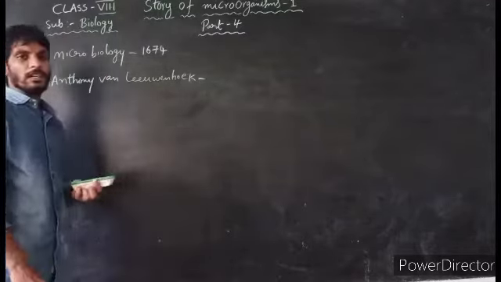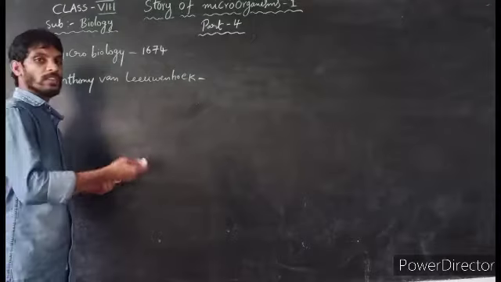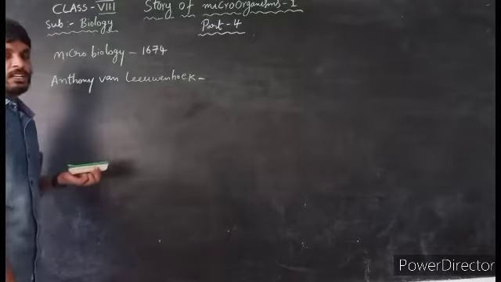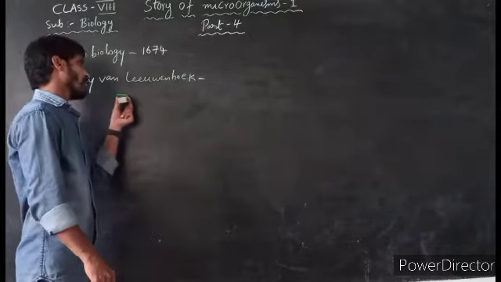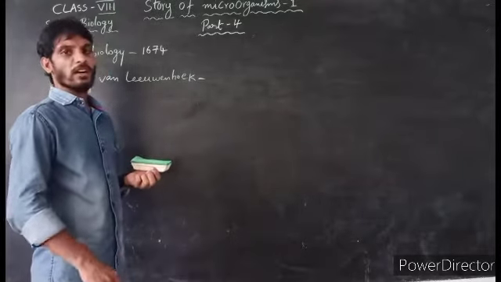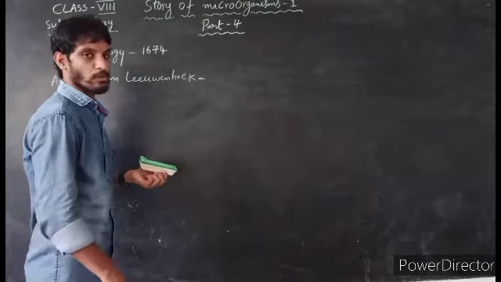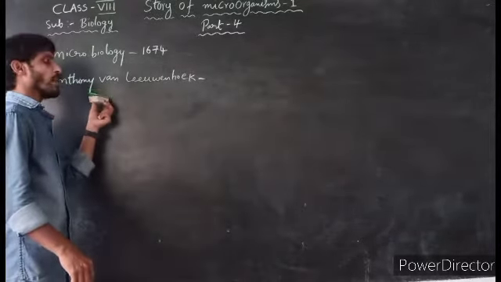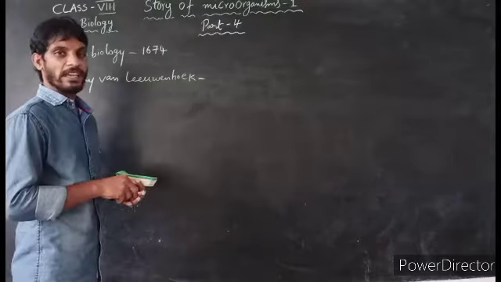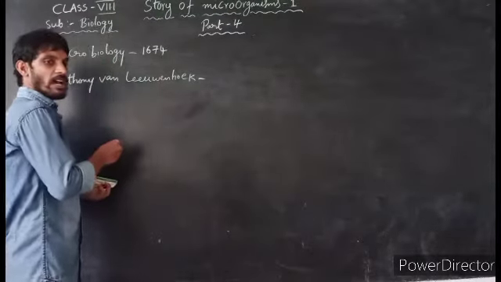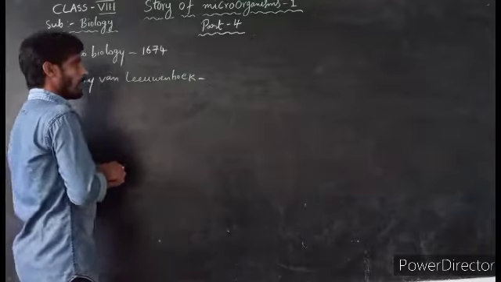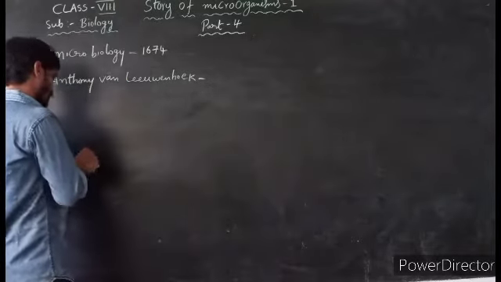It could magnify objects 300 times. He observed small moving organisms under the microscope and named them animalcules.